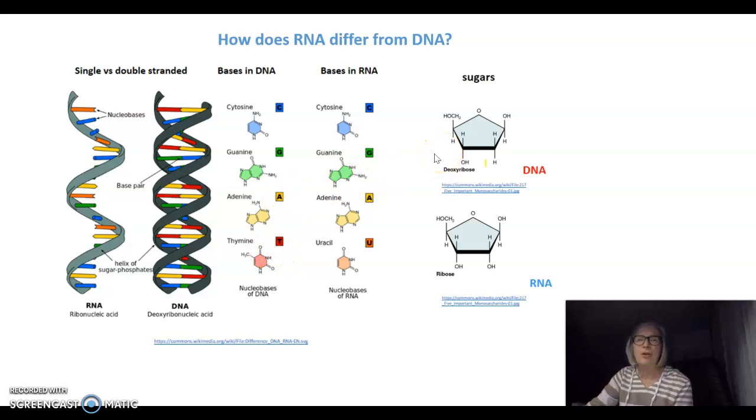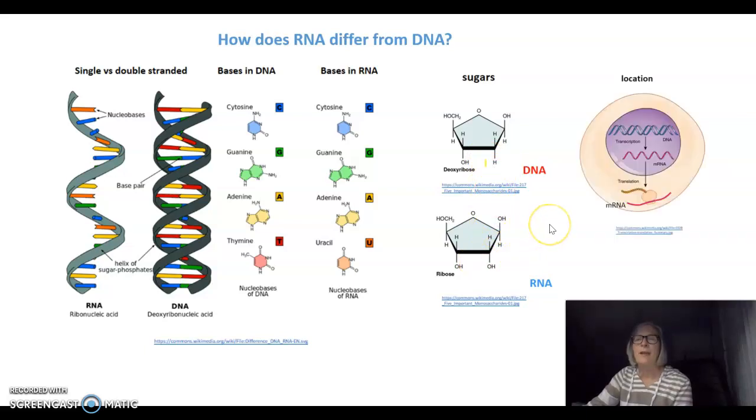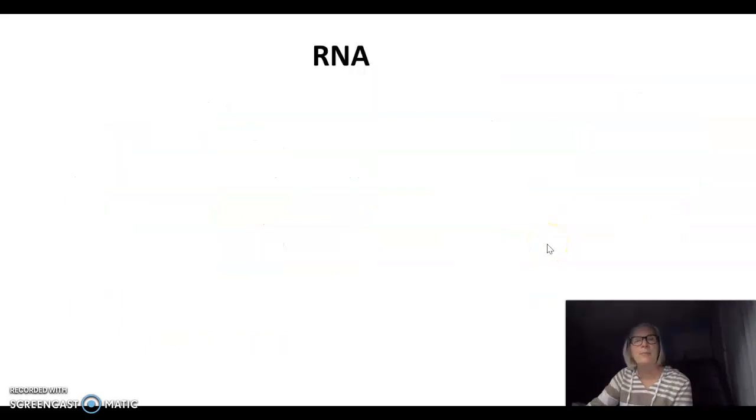We can also look at the sugars in the nucleotides. In DNA, the sugar is a deoxyribose. If you look at carbon number 2, it has two hydrogens connected to carbon number 2. If you look at the carbon number 2 in the sugar in RNA, which is called ribose, there is a hydrogen and a hydroxyl group. The DNA is missing the oxygen on this carbon number 2, so it's a deoxyribose as opposed to a ribose in RNA. Finally, the location differs for both DNA and RNA. DNA is only found in the nucleus, and RNA is found in both the nucleus and the cytoplasm.